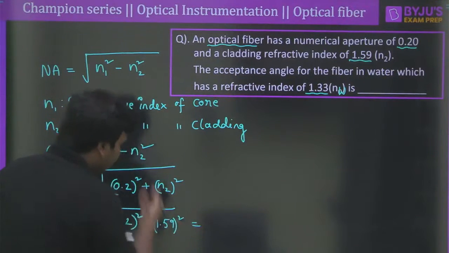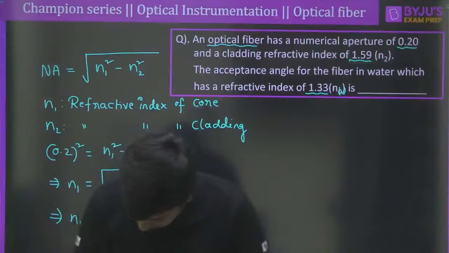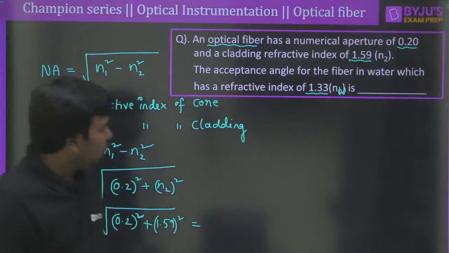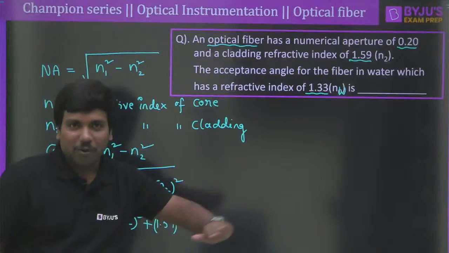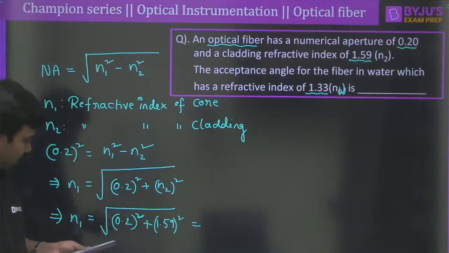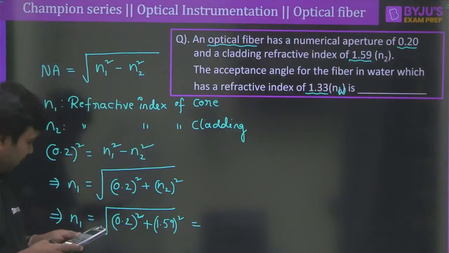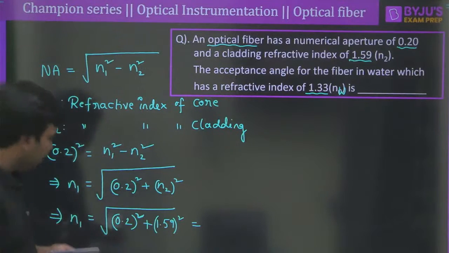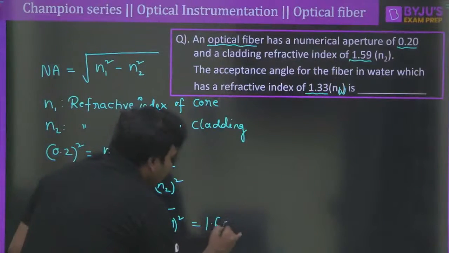Now be relaxed and tell me what is the value of this. Anyone, if you calculate, let me know. Pramit, just sin inverse. Yes, that is correct. As this is the first question, I am going slowly. If you have patience, take your calculator and tell me what is the refractive index of the core. So of course the square root of 0.2 whole squared plus 1.59 whole squared. Pramit has given almost the answer, but I want everybody to solve this question. So this will come down to approximately 1.60.